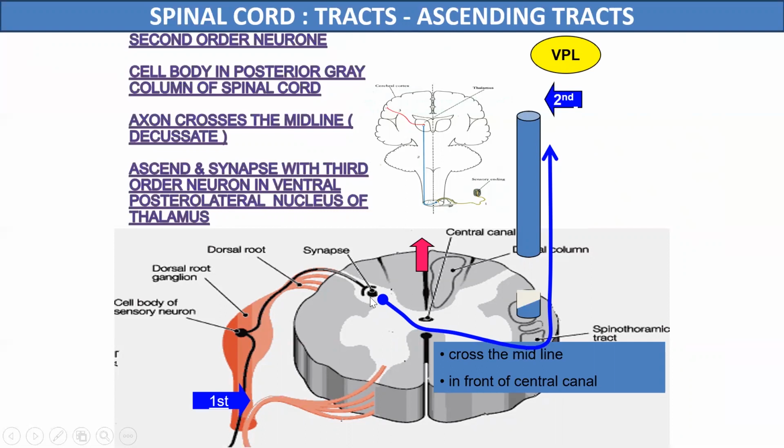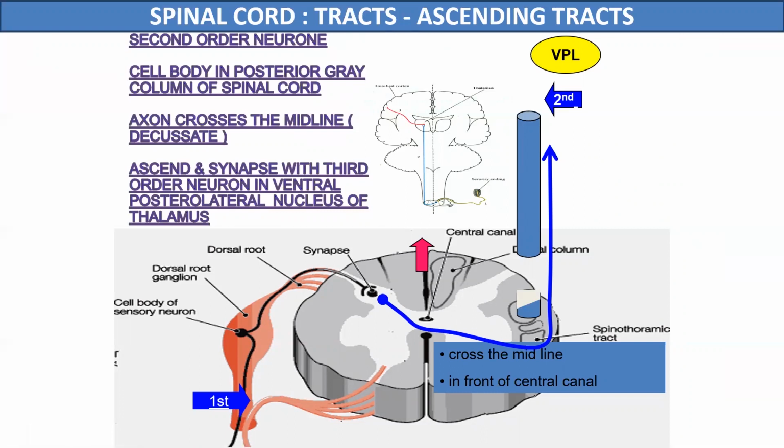So we have studied the first order neuron reaching up to the spinal cord, where it will relay, and cell bodies of the second order neurons are located in the spinal cord, and their axons will carry this information to the thalamus.